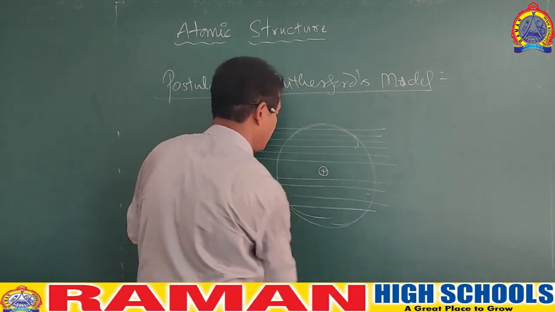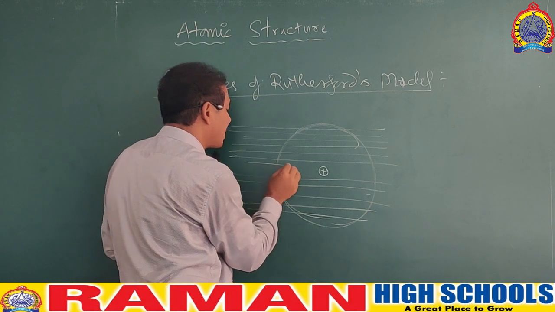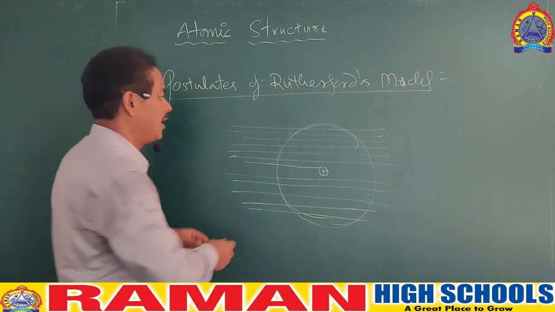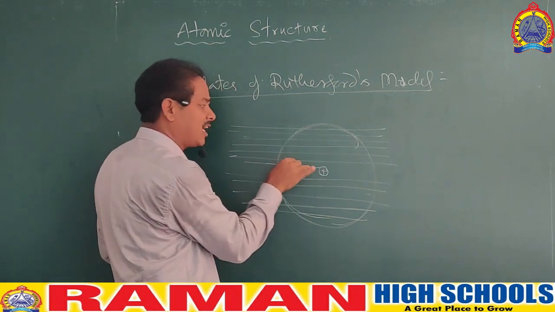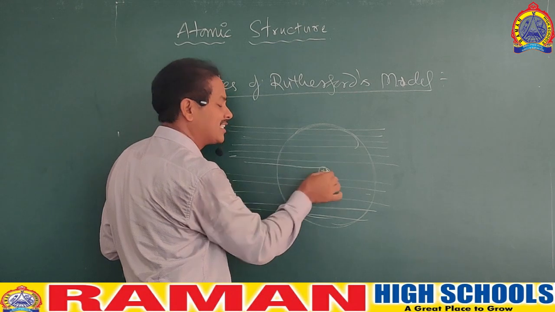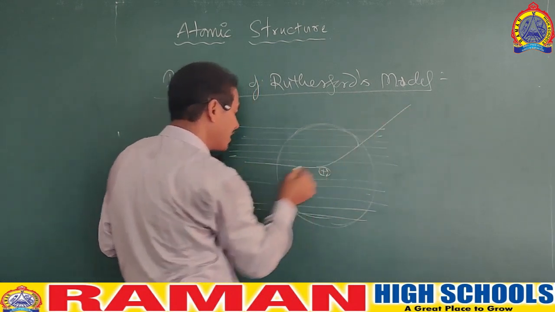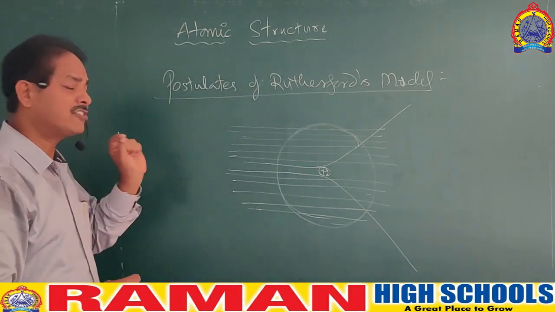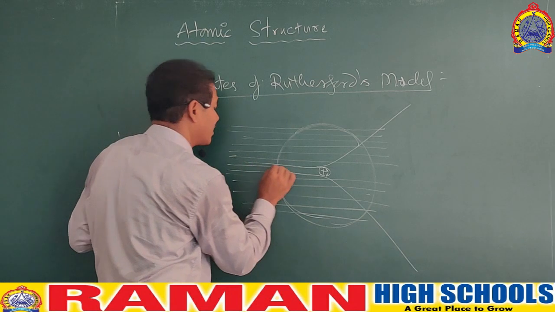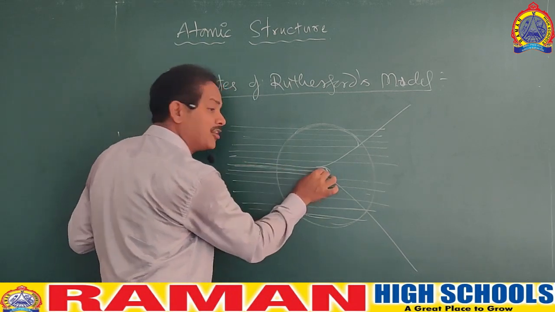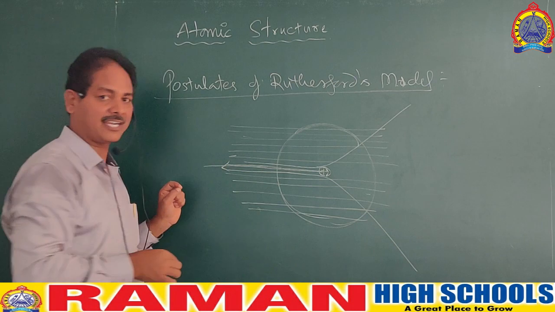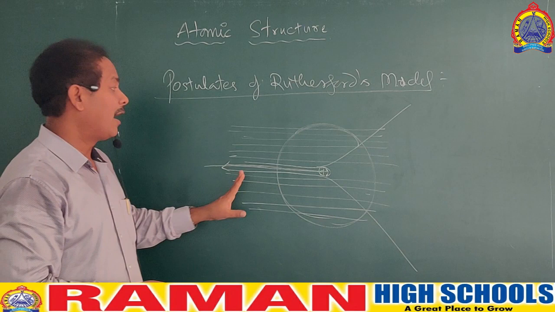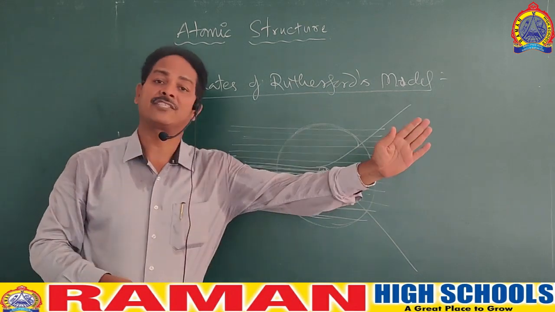And the alpha ray which comes close to the nucleus: the alpha ray is positively charged and the nucleus is positively charged. Like charges repel, so that's the reason the alpha ray will be deviated with large angles. And the other point is, for every 20,000 rays, one ray is coming back. That means the ray which is going straight to the nucleus is reflected back. So the three doubts of the students are clarified. Number one, 99% of the rays are passing through the gold foil.